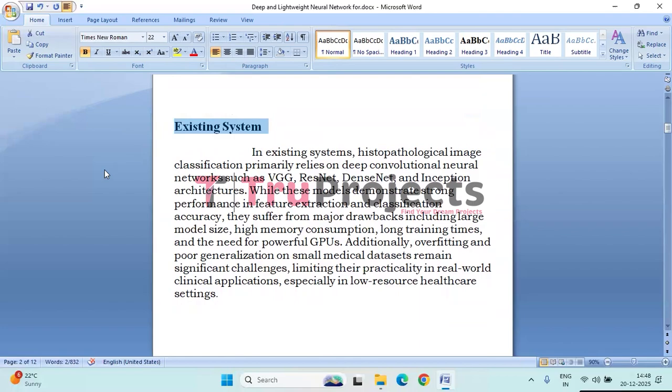Coming to the existing system, histopathological image classification mainly uses deep convolutional neural network architectures such as VGG, ResNet, DenseNet, and Inception. These models are effective at learning complex features from medical images and often achieve high classification accuracy.